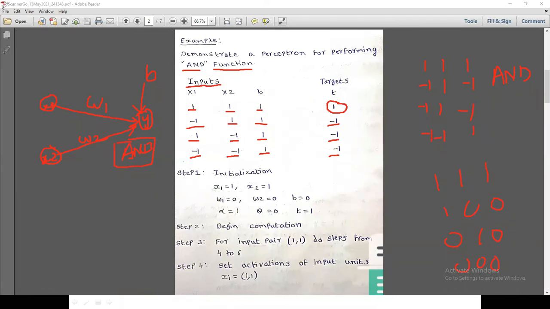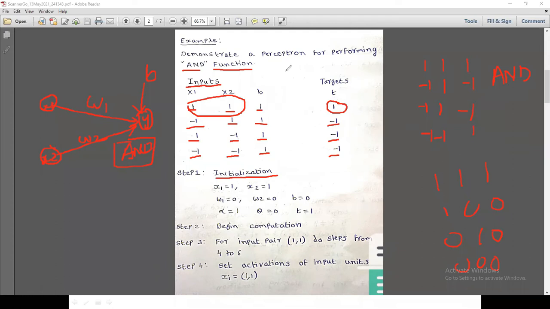So these are the inputs x1, x2, b, and the target is t. Now we are going to apply the algorithm. What is the algorithm? Step 1, initialize the weights. This is the initialization part. x1 equals 1, x2 equals 1, and initially the weights and bias are zeros.